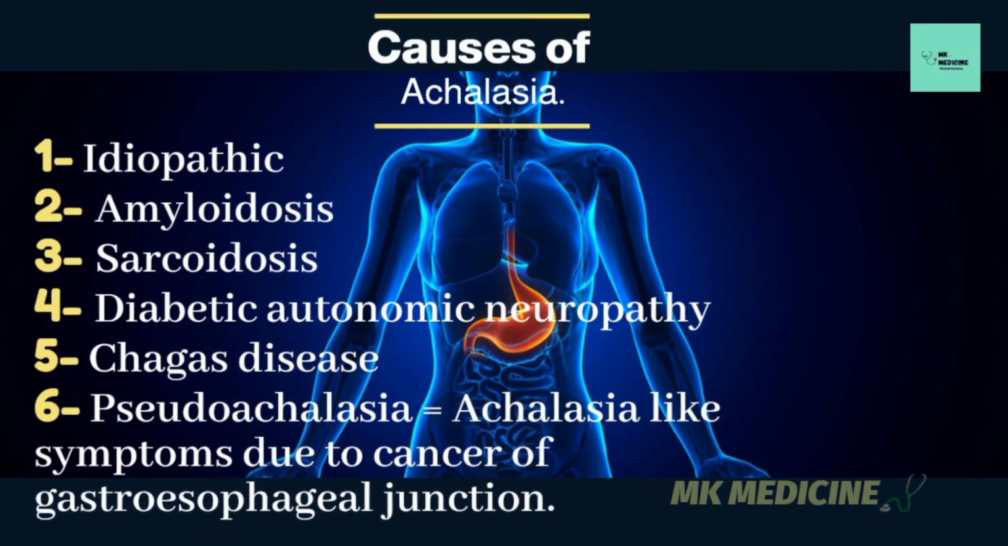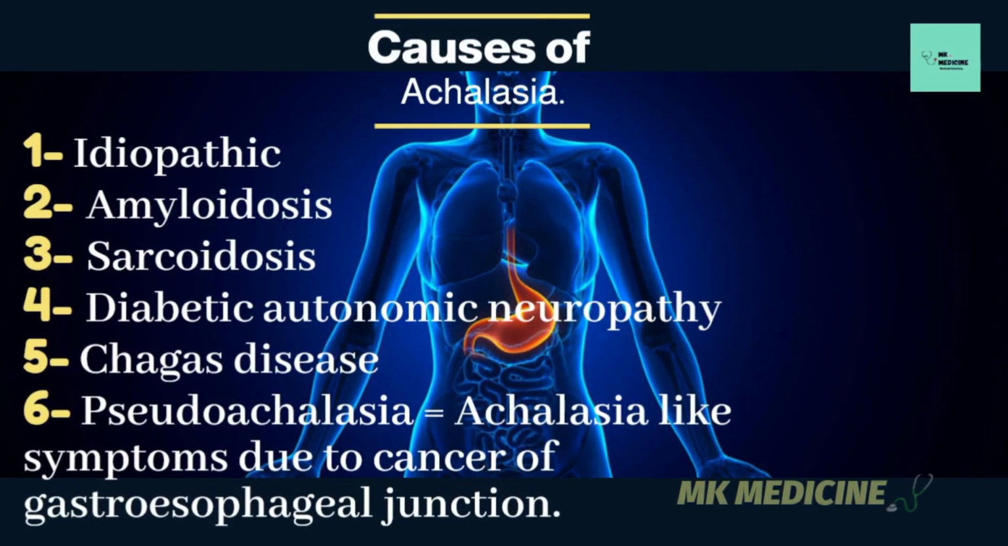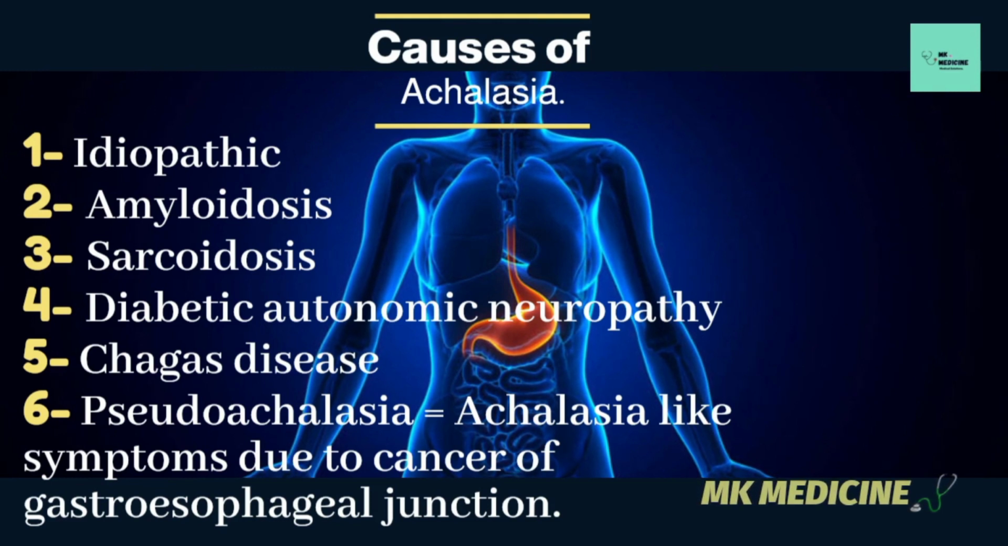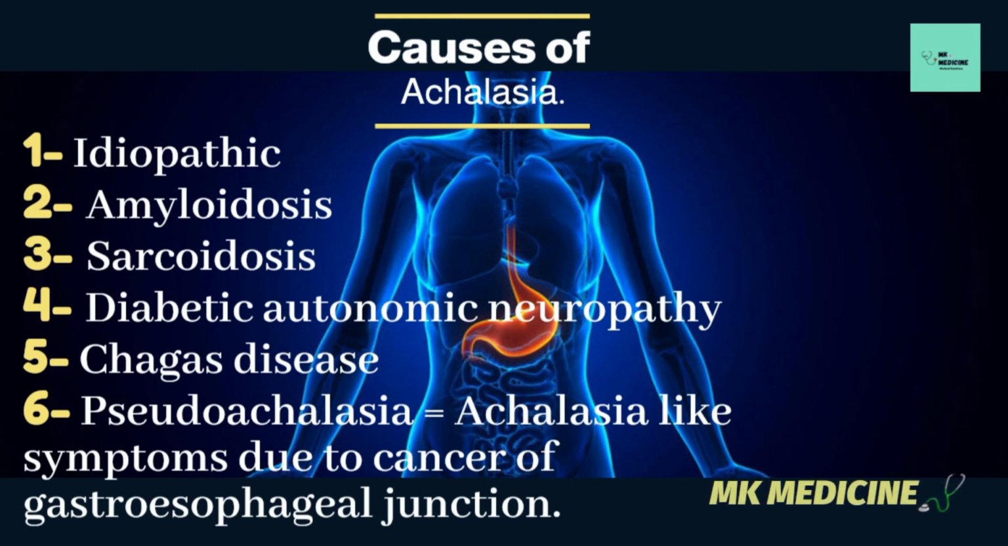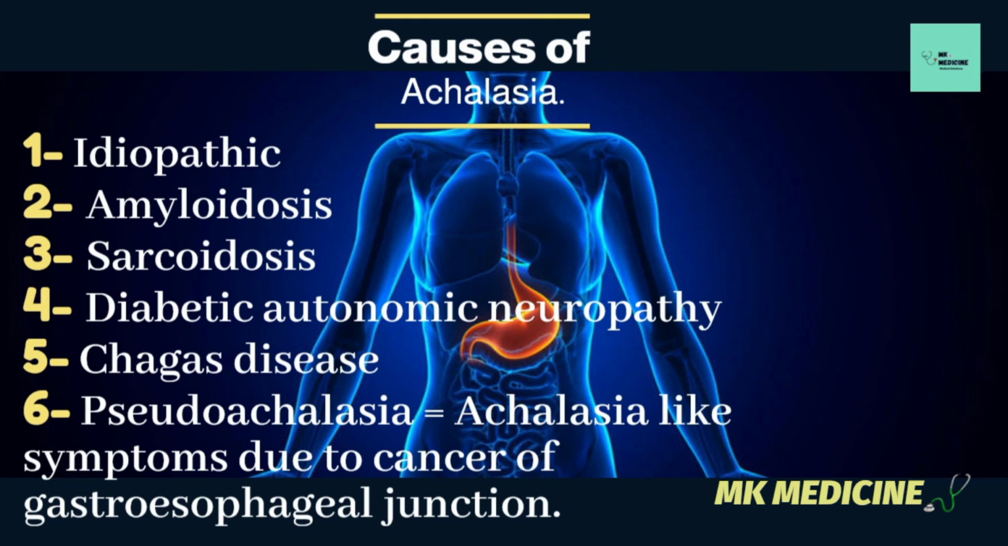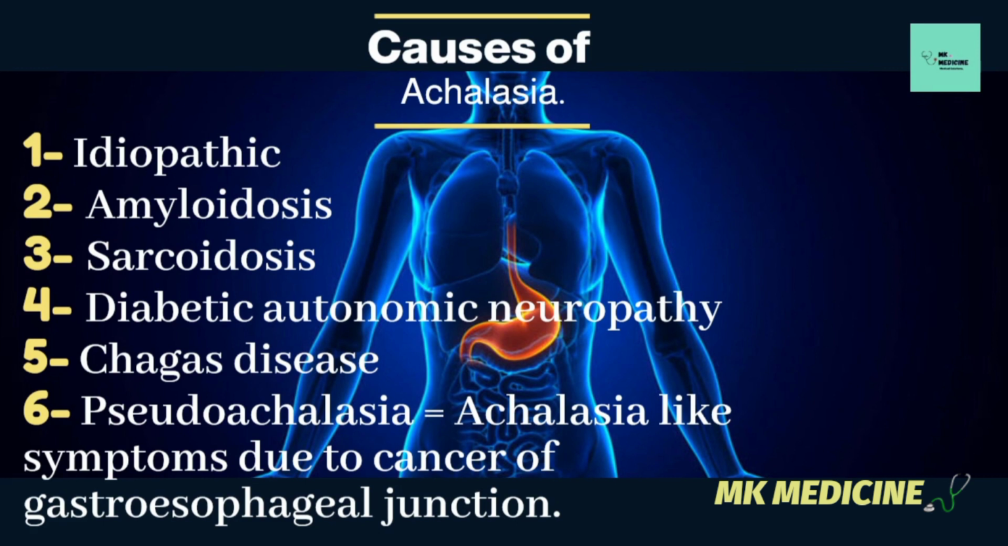Now the causes of achalasia. Number one, it's idiopathic, meaning the cause is not known. Number two, amyloidosis. This is a disease in which abnormal protein deposits in different organs of the body, and in the same way amyloid protein deposits in the neuronal plexus in the esophageal wall and causes destruction of nerves, and achalasia occurs.